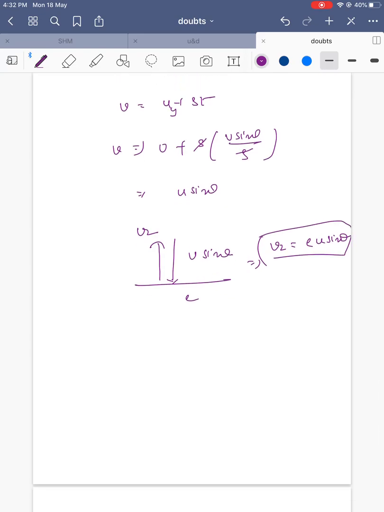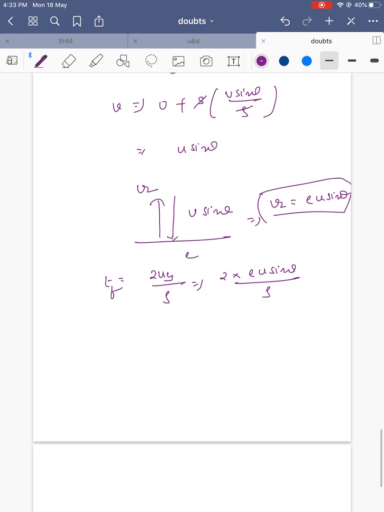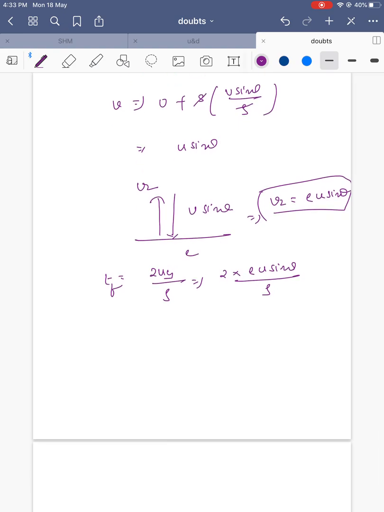From there, the time of flight equals 2 times uy by g, so 2 e u sin theta by g. Then the range x2 equals ux into the time of flight.